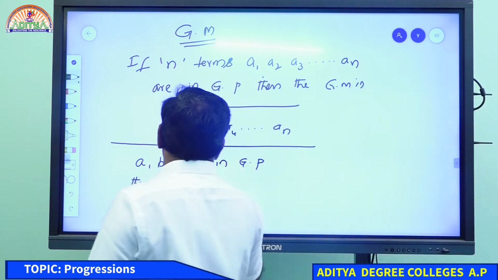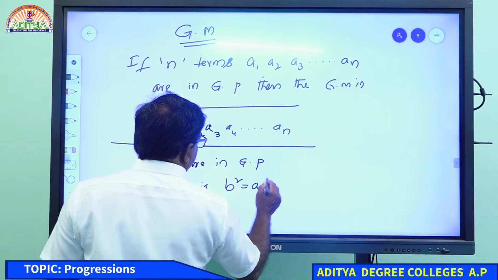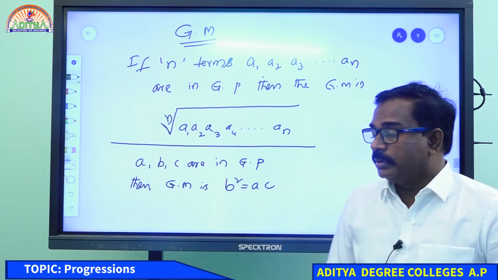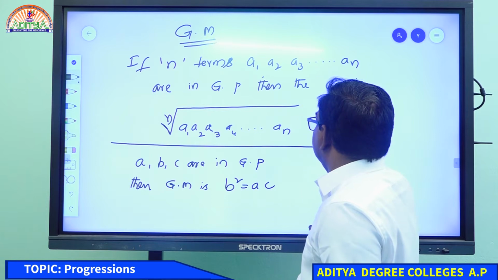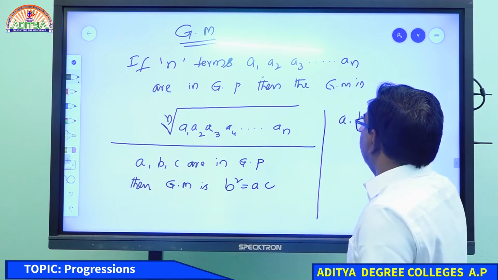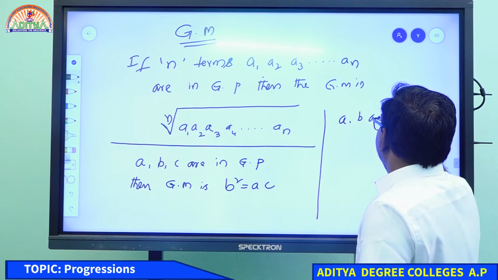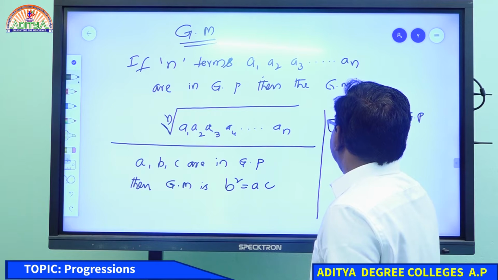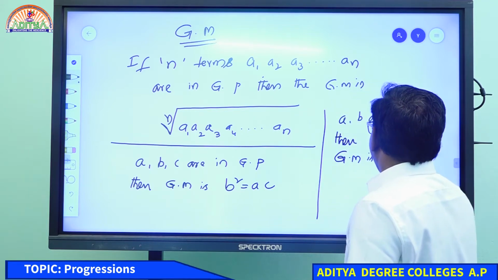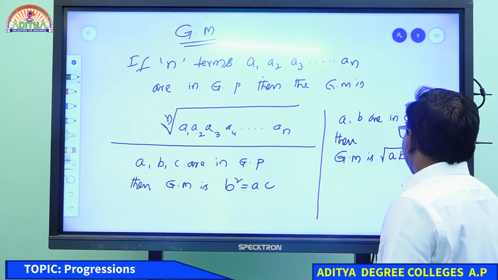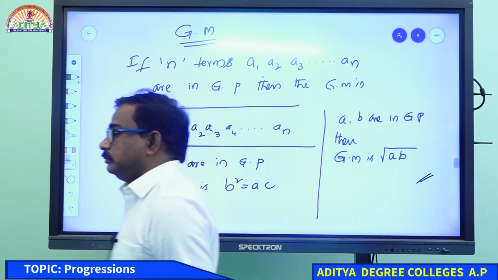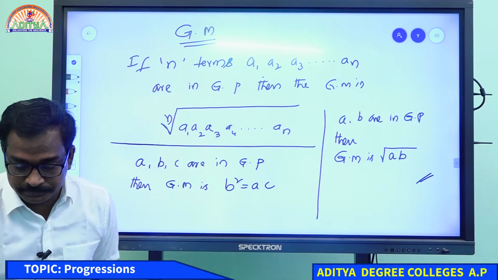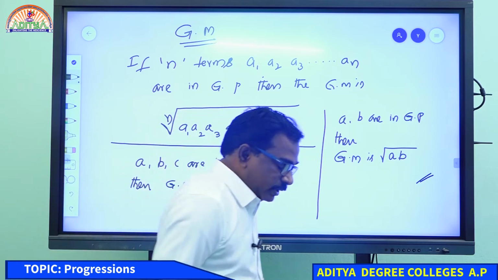If not, you can take B equal to root AC, when three terms are in GP. Suppose two terms A, B are in GP, then the geometric mean is root of AB. That is called geometric mean in GP.